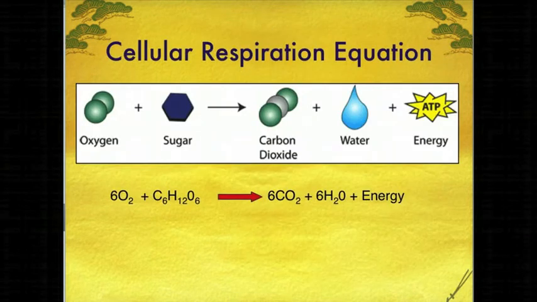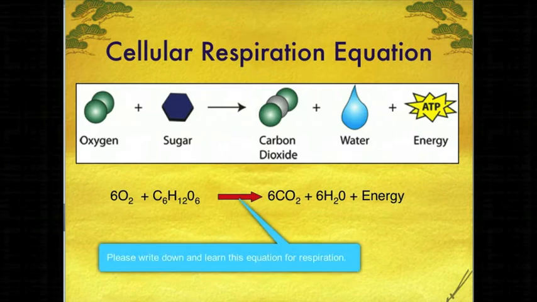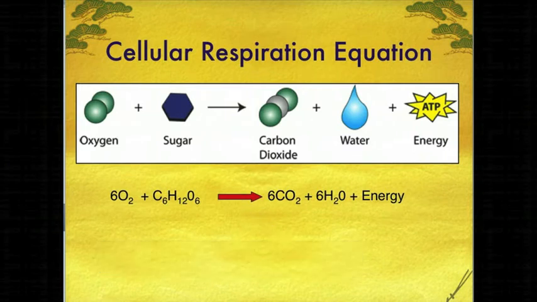All right, so the overall equation for cellular respiration is 6 O2, which is 6 oxygen, plus sugar, C6H12O6, will yield us 6 carbon dioxide molecules and 6 water molecules plus energy in the form of ATP. Once again, make sure you write down this equation in your notes and that you include the coefficients and the subscripts so you have the correct balanced chemical formula. Also, ATP is the chemical form of energy that our cells use.